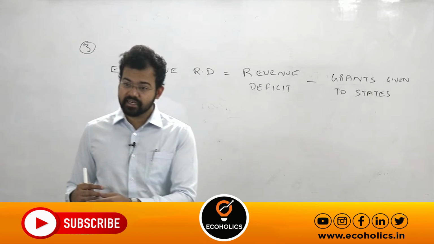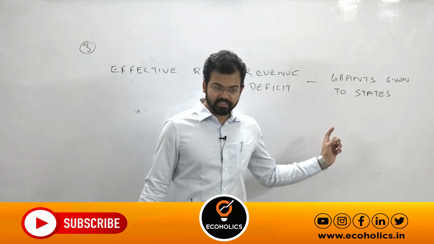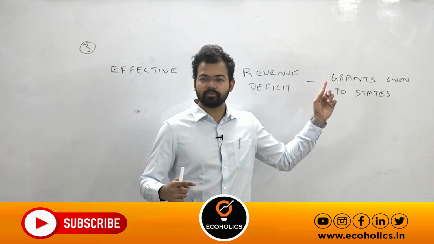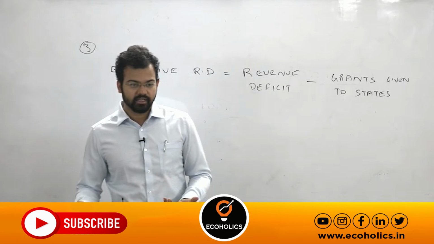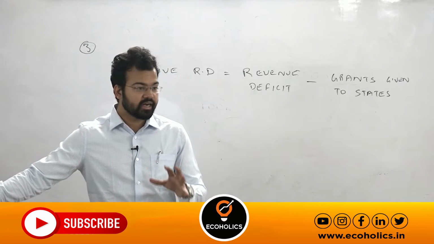That is creating an asset. But according to the central government, that is revenue expenditure, because according to the central government it does not create any asset. But these states, on their own, are creating assets.